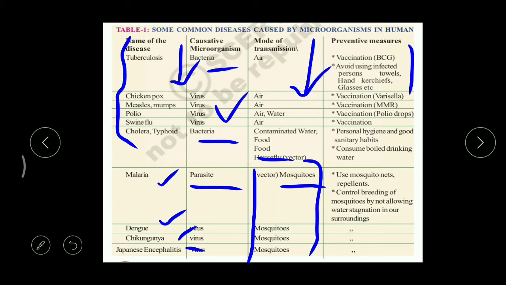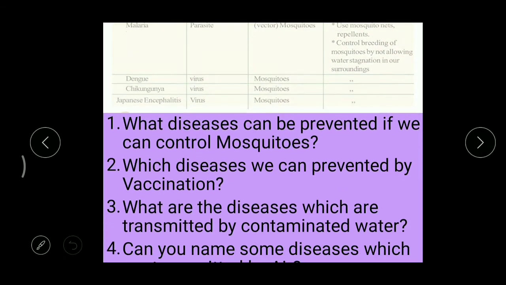So here what is the question? Which diseases are transmitted by taking contaminated water? Here we can find cholera, typhoid, and even one more, polio, right? So these 3 can be controlled by preventing taking contaminated water. Got it? Okay, next, see the next question.